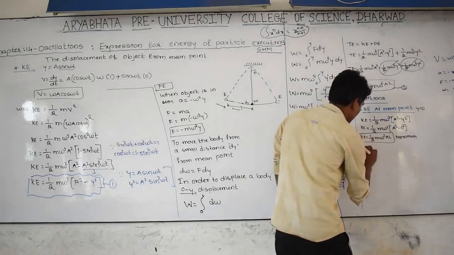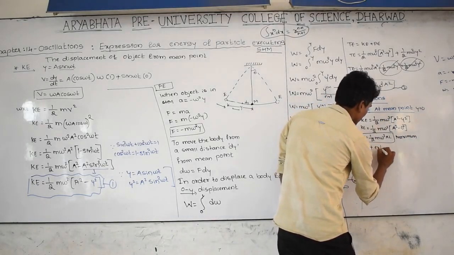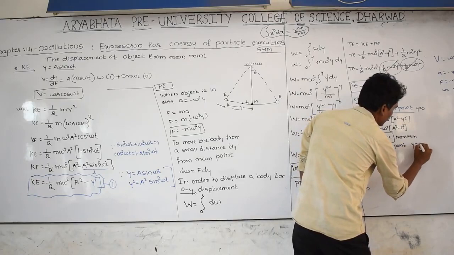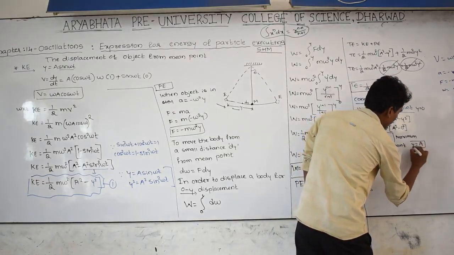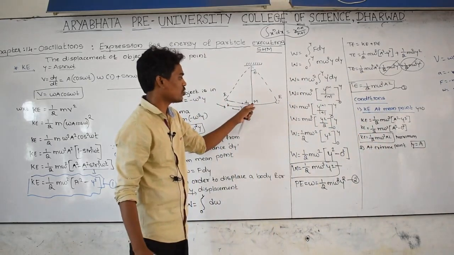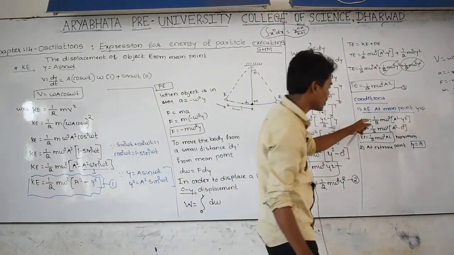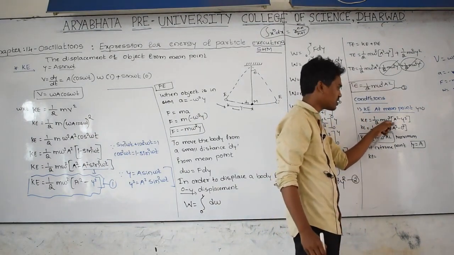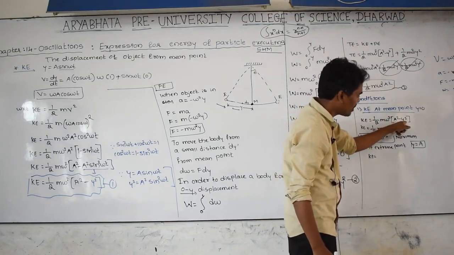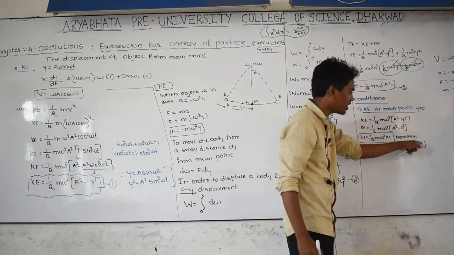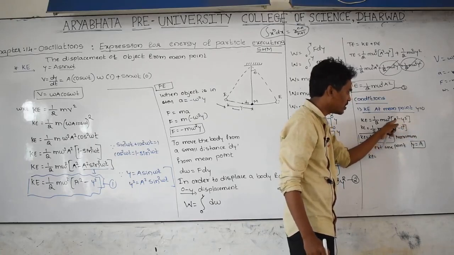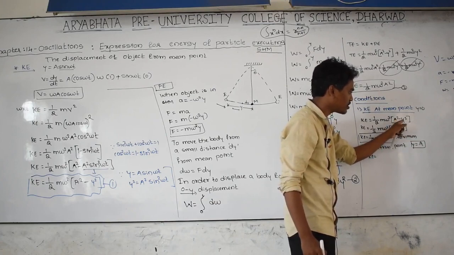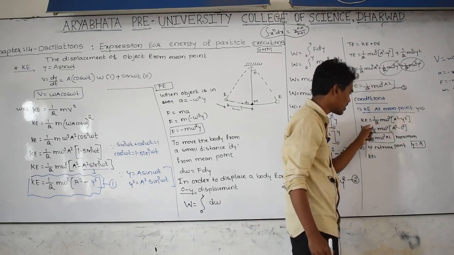And at the extreme point, displacement is equal to maximum, that is called the amplitude. Substitute here: kinetic energy is equal to 1 by 2 m omega square, a square as it is, but y can be written as a. Then y becomes a, so this also becomes a square. Then this term becomes a square minus a square, 0, and everything into 0 is 0, then kinetic energy is equal to 0.